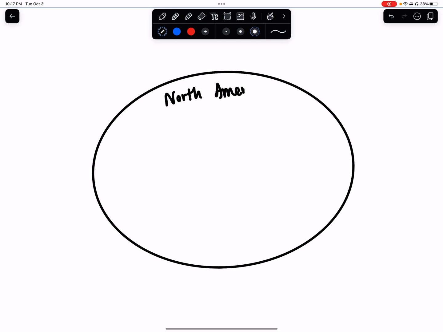Now, North America is a continent. Does anybody know the three countries that make up North America? The United States, Canada, and Mexico. Hopefully somebody got that, okay? So, anybody who lives in the United States, Canada, or Mexico is North American, okay?